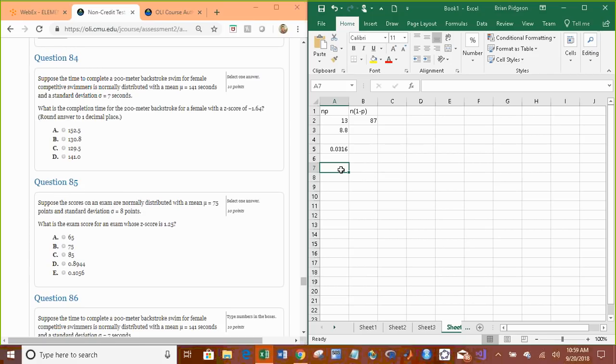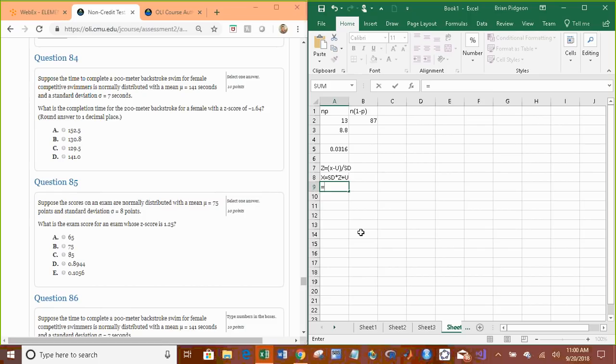Suppose, same thing, but what is the completion time for a 200-meter backstroke for a female with a z-score of negative 1.64? So, our z-score formula is x minus mean, I'm going to say u for mu, divided by the standard deviation. In this question, it wants us to solve for x, given z, mu, and standard deviation. If we solve that for x, we get that x is equal to the standard deviation times the z-score plus the mean. This is algebra.